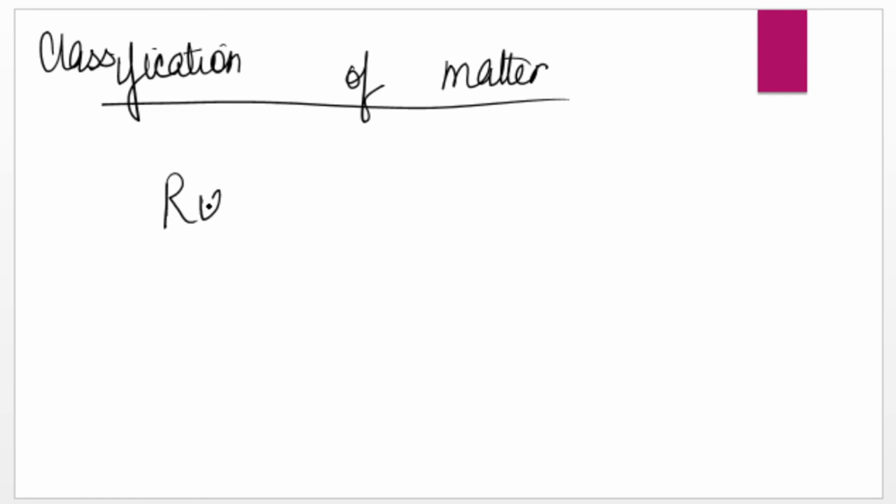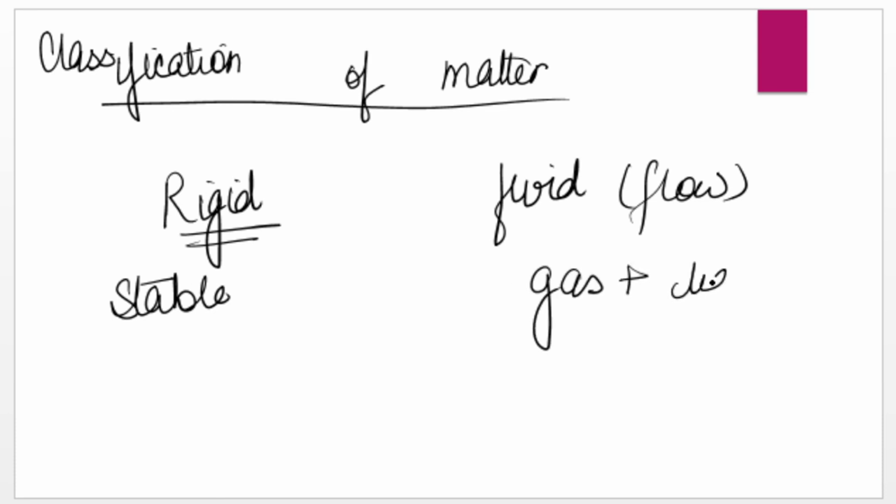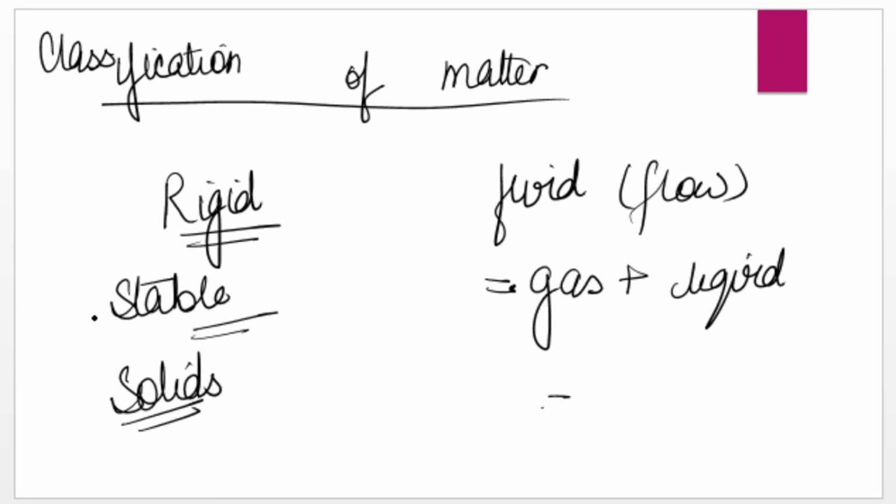So we have two categories: rigid and fluid. Fluid means that which can flow, like gases and liquids. You can't hold their shape, but they can flow easily, and that's why we call them fluids. Whereas solids are quite stable and cannot flow, so they come under the rigid category.